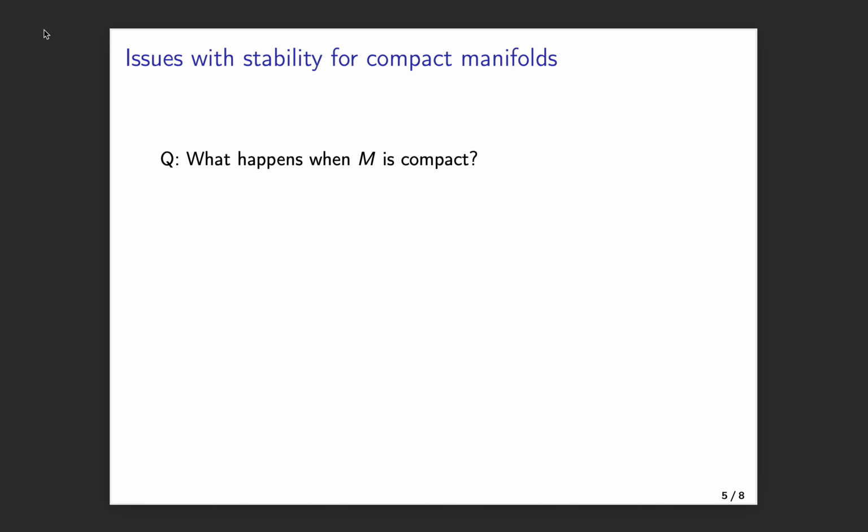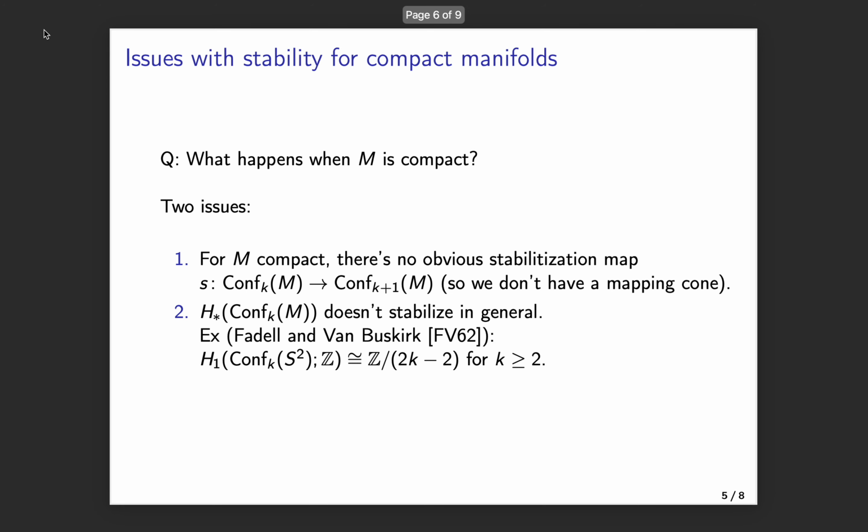So up till now, everything I've been talking about has been assuming that M is a non-compact manifold. And so you might wonder, what happens if M is compact? Are there similar sorts of results and patterns? In order to answer this question, there are two issues that need to be addressed.